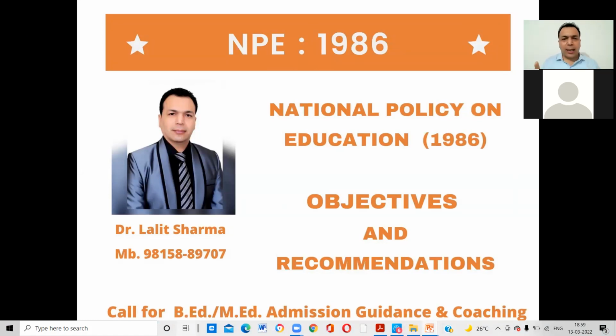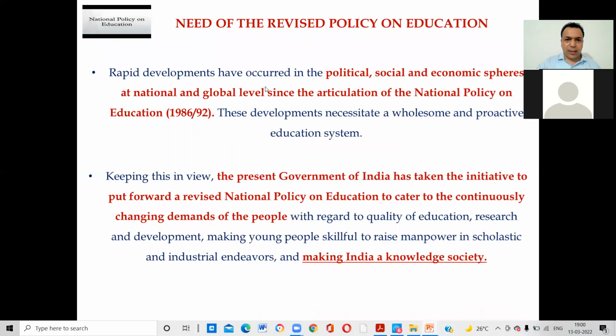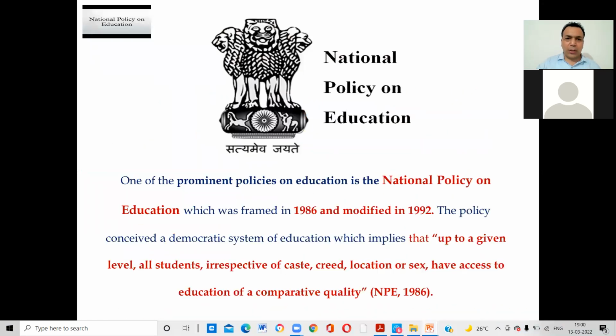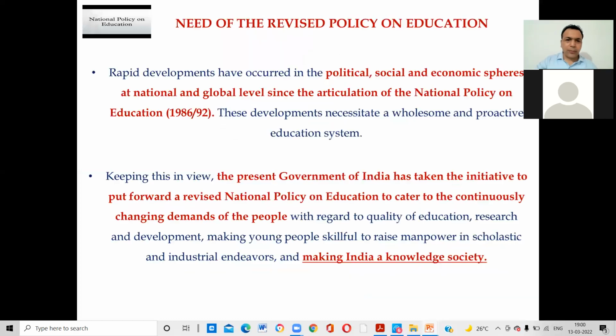In Punjab, Haryana and other states, there were different kinds of syllabi. But when the National Policy on Education 1986 came, it solved the educational problems. And you already know that the new education policy has come, after 37 years.